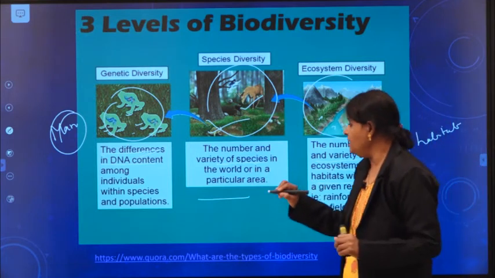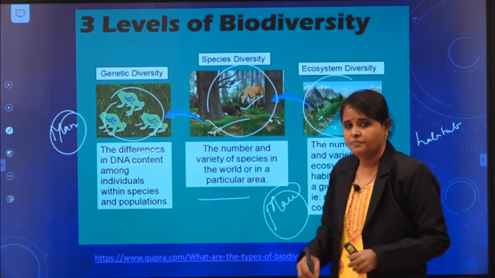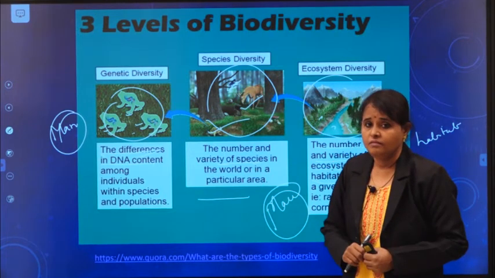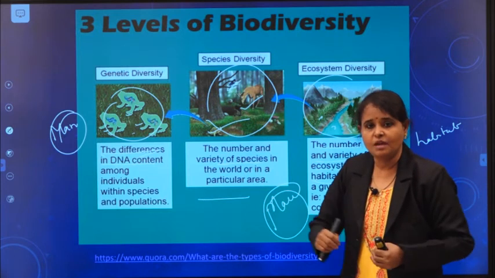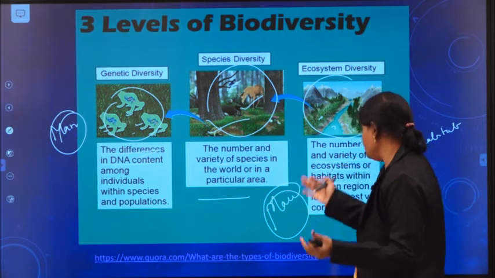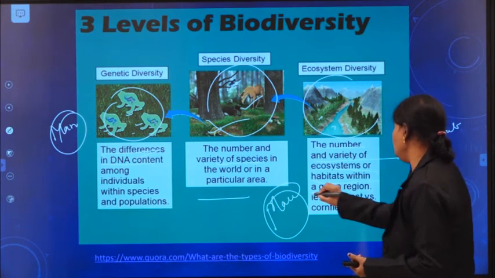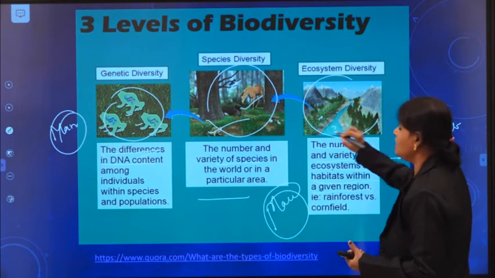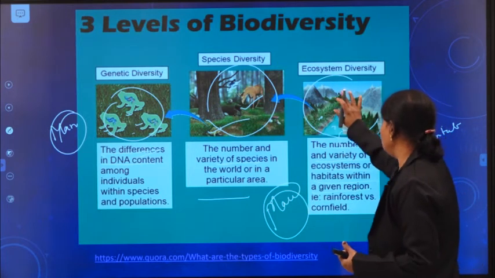I told you habitat means the place where the living things are present. Water is a habitat. Tree is a habitat. Land is a habitat. Okay, or you can say ecosystems. That's why I wrote ecosystems or habitats within a given region. This is one place, we are seeing a variety of habitats in this particular place. See, this is the place.